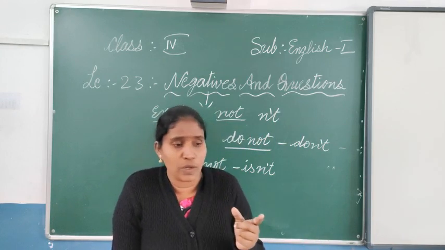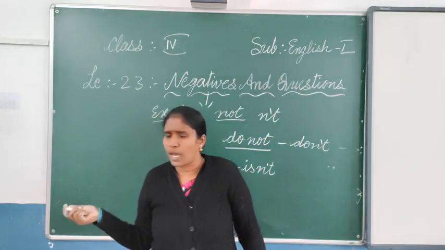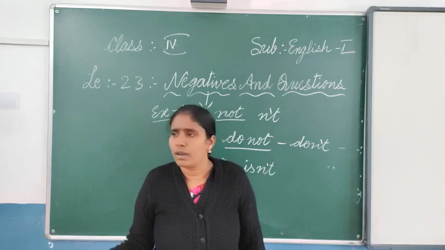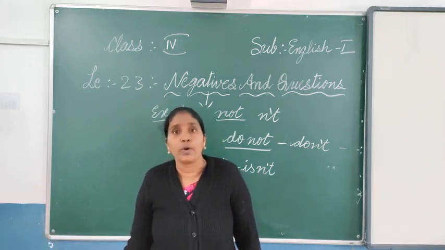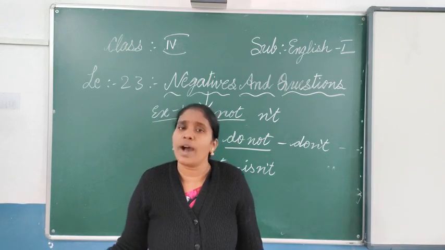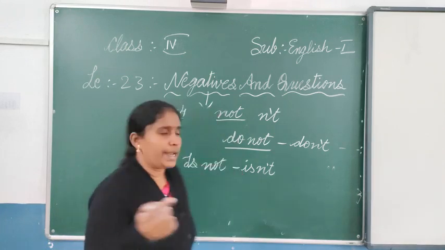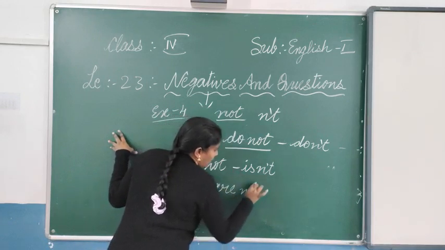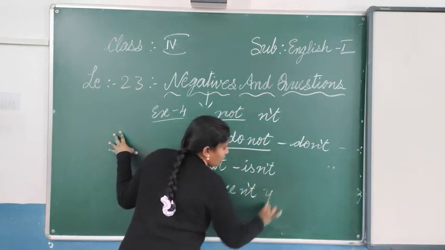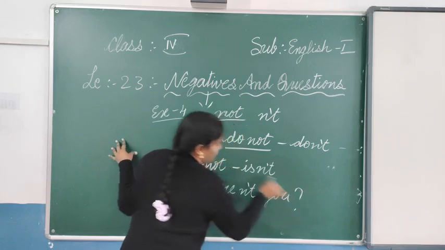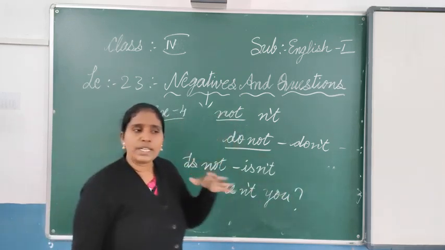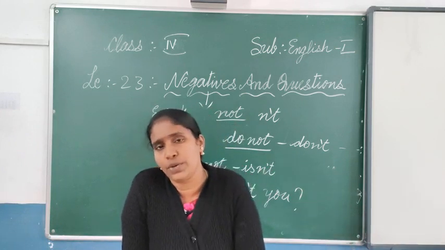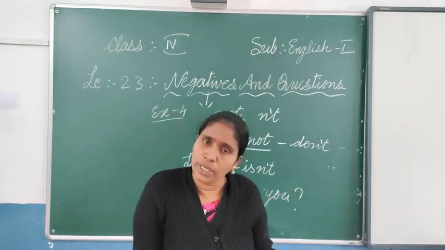Just when we are asking also, are you not coming to picnic? Aren't you? Are not you? Instead of are not you, aren't you. So there you just write aren't. Aren't you? Questioning is in this way. So instead of asking the full question, are you not coming for picnic, instead of that, aren't you? Immediately we give.